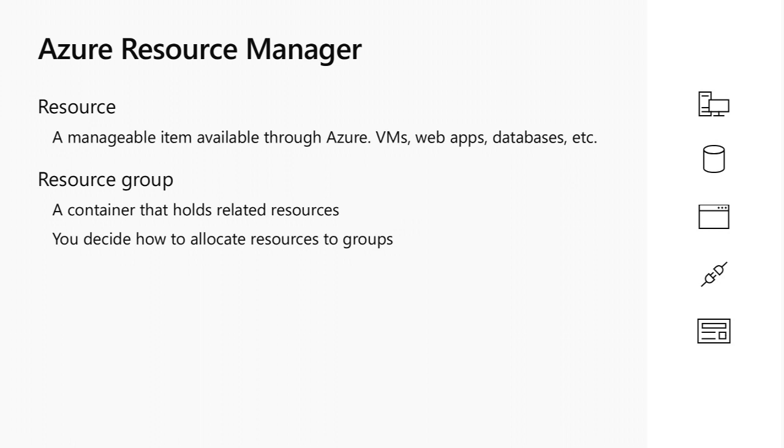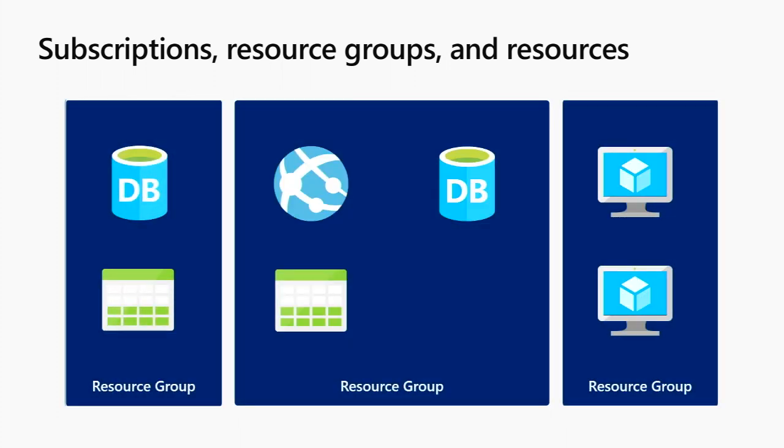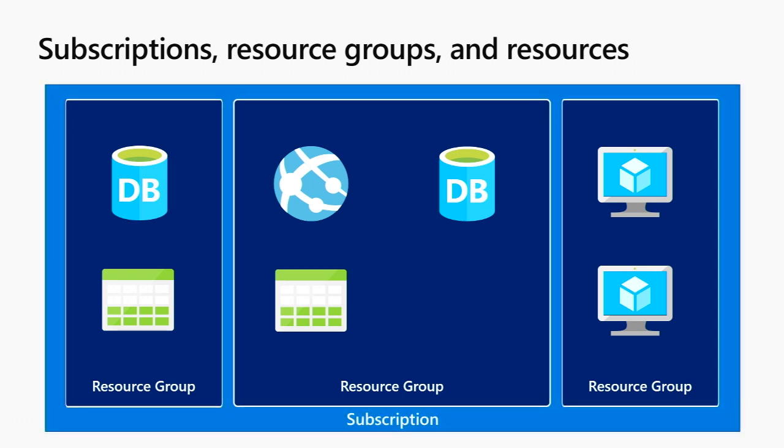We can create many services under a resource group. So here, for example, is an example of three separate resource groups with many services inside, and all the resource groups are under a subscription. So we have an Azure subscription, Azure resource groups, then the resources or the services.